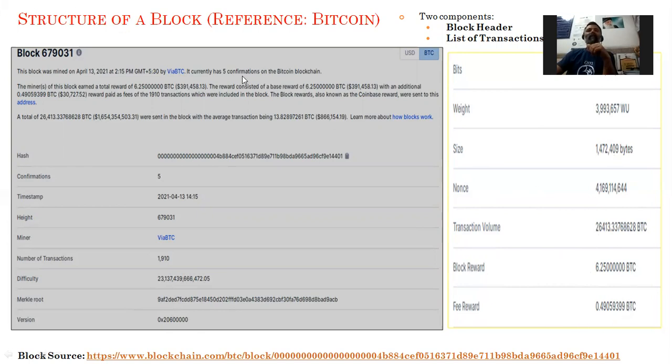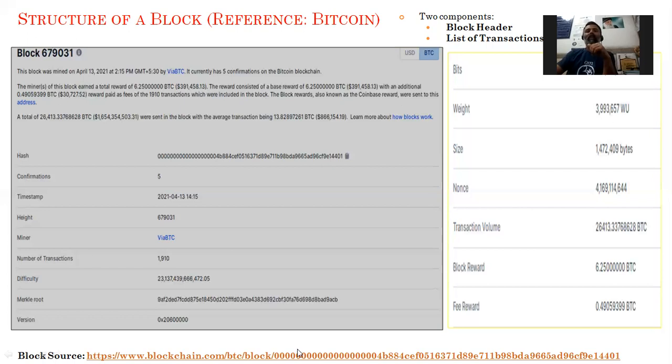This is basically some information, like you can see here. The miner of this block earned a total reward of this. The reward consisted of a base reward of this with an additional amount paid as a fee for the transactions which are included in the block.